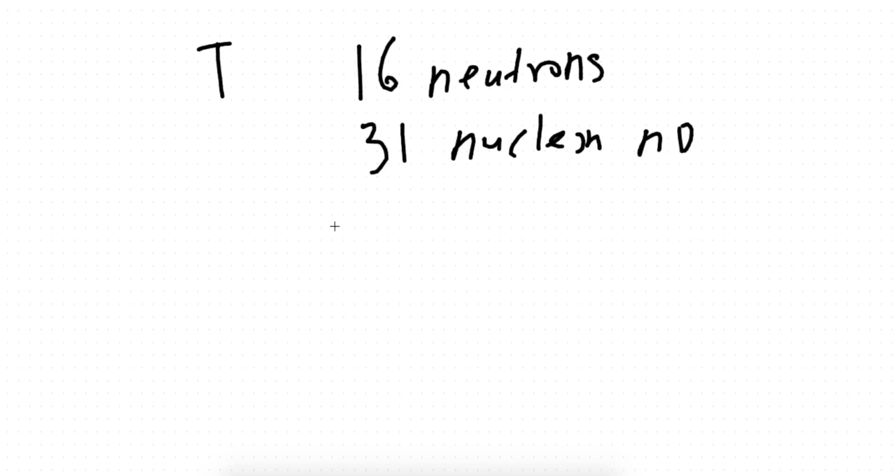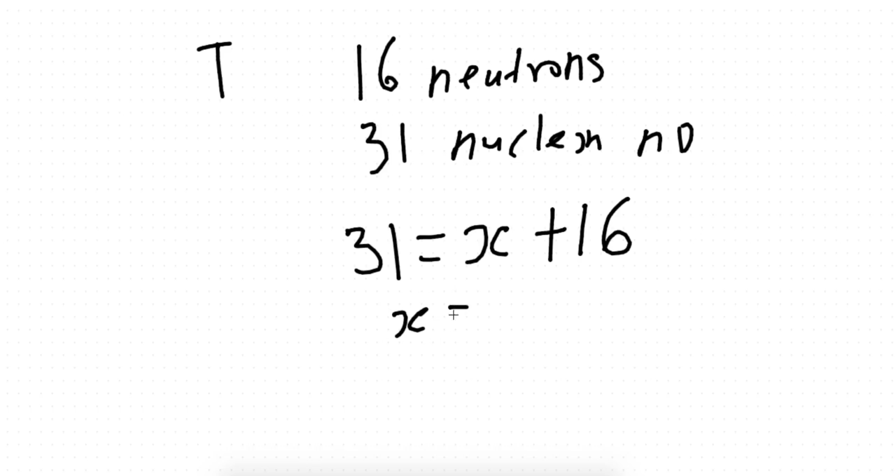So nucleon number, which is 31, equals number of protons, which is x, plus number of neutrons, which is 16. So to get the number of protons, 31 minus 16, number of protons equals 15. And then we know, based on our chemistry knowledge, number of protons equals the number of electrons, right? So we have 15 electrons.